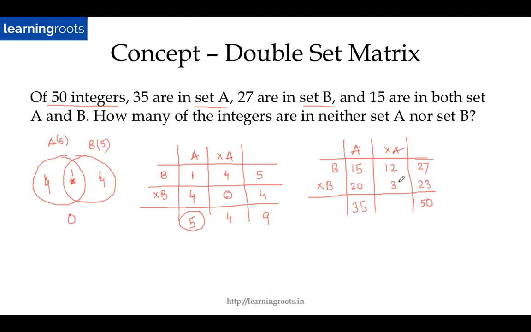I can also check whether the calculations are right by adding up the remaining values and checking it. So 12 plus 3 gives me 15 and 35 plus 15 is 50. So it matches, right? So the question is how many of the integers are in neither set A nor B? So neither A nor B, the matching value will be 3. So the answer is 3.